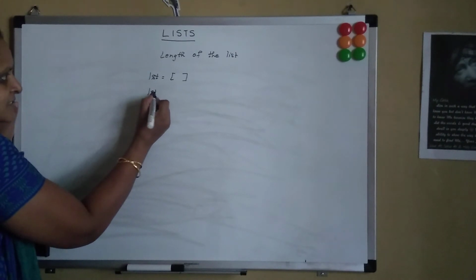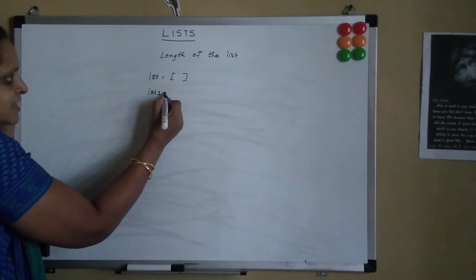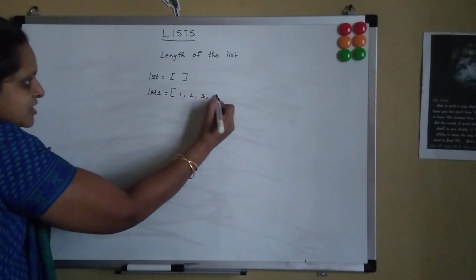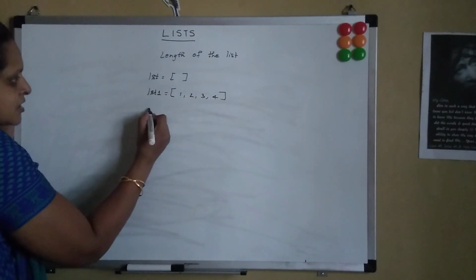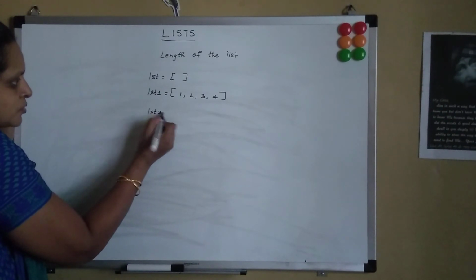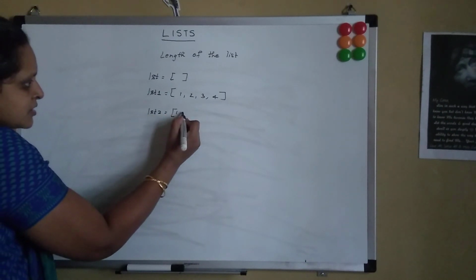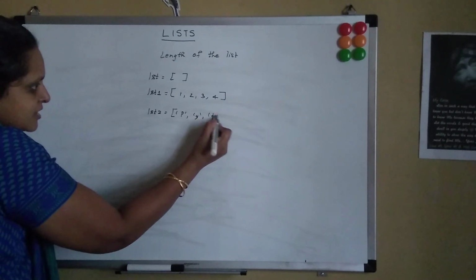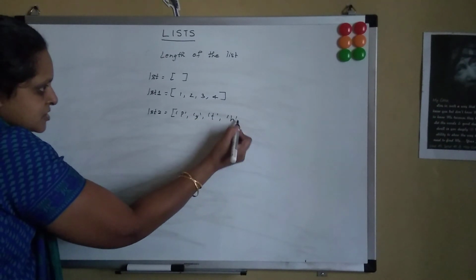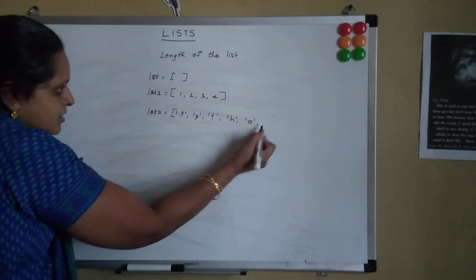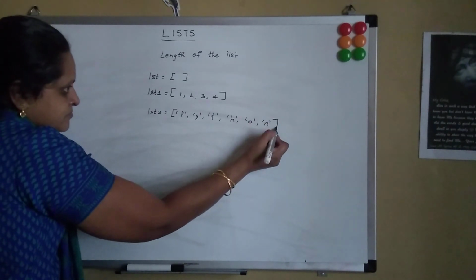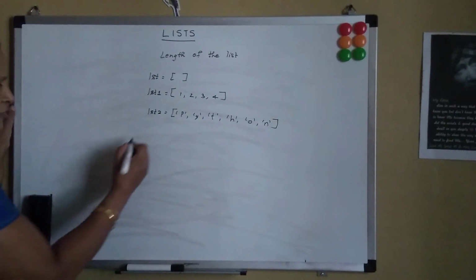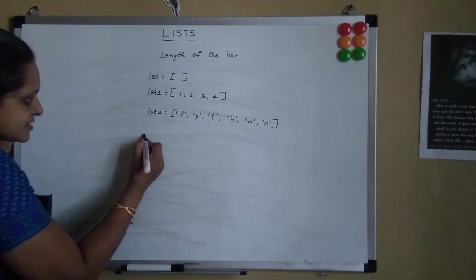Then I say LST1 is equal to 1, 2, 3, 4. Now my LST2 is equal to P, Y, T, H, O, and then N. So what is the length of LST? So if I say print